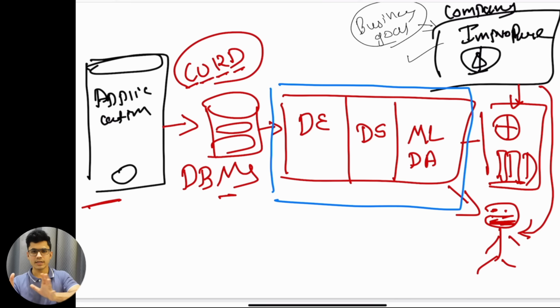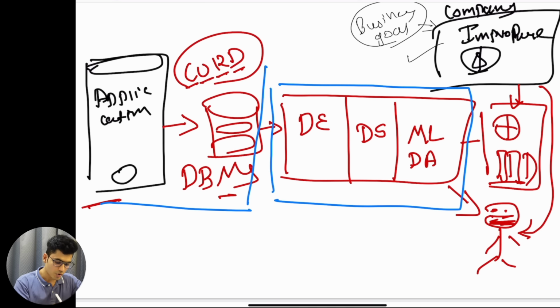Once you have the data generated, this is where data engineering starts, because without data you don't have data engineering, data science, or machine learning, because they work fundamentally on the data. If you have the data, then you can do something about it. If you don't have the data, then you can't do anything about it. So the fundamental concept of a data driven system is having data generation in place, and this is what data generation looks like. You have the application, and the data is getting generated.